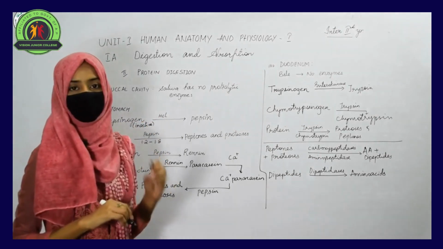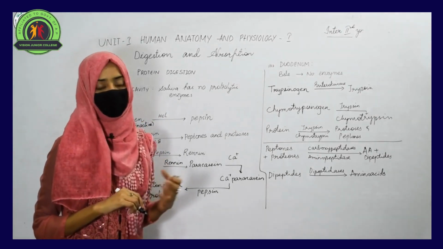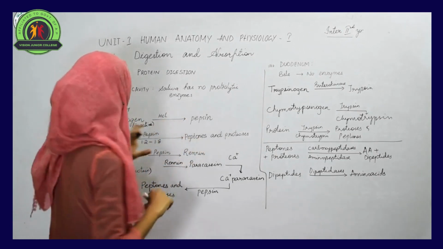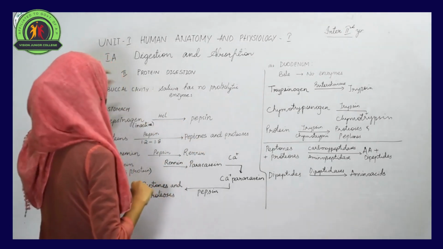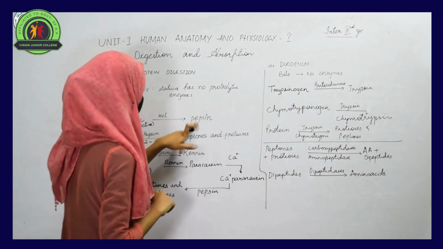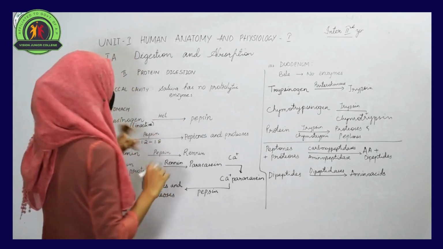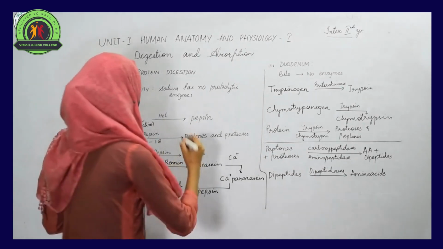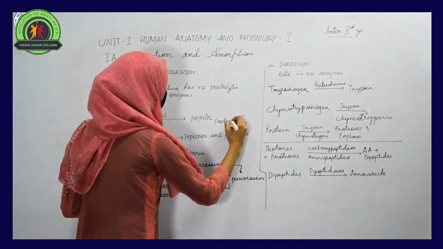We all know that in the stomach certain acids are present, like hydrochloric acid. That hydrochloric acid acts on pepsinogen and converts it into pepsin, the active form.